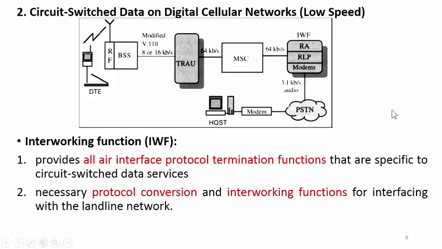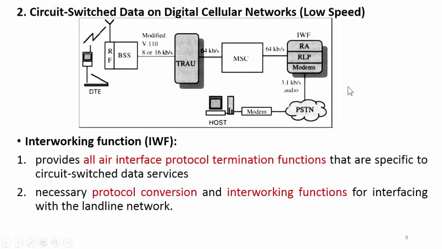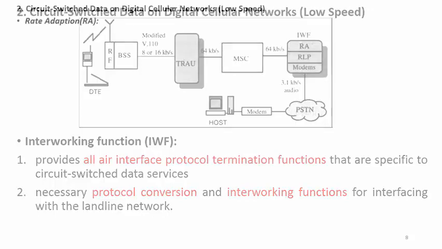Depending on the data rate, sometimes it is required to convert the specifications offered by the protocols. In this interworking function, different services are there, that is RA, RLP and modems. RA is nothing but the rate adaptation layer or rate adaptation block.